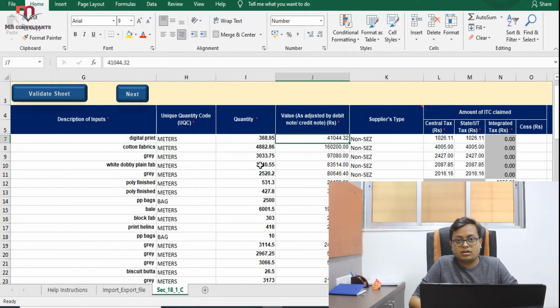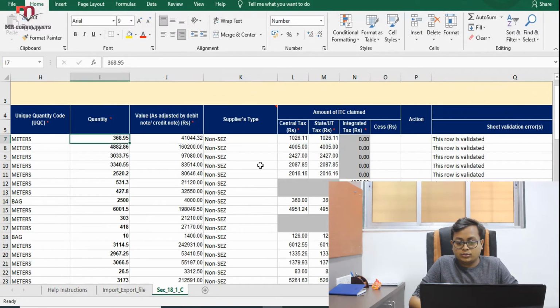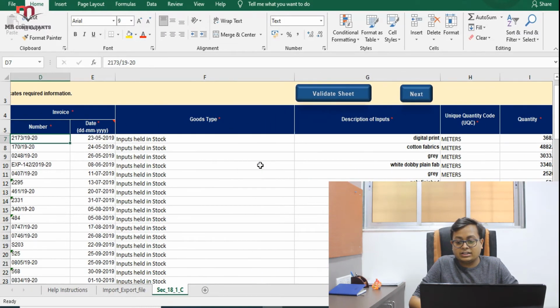So you have that stock as your closing stock. Only on that you can claim the ITC. Okay. And here you have to mention the description of inputs, UQC whatever it is, quantity, value, supplier type, and the amount of ITC to be claimed.